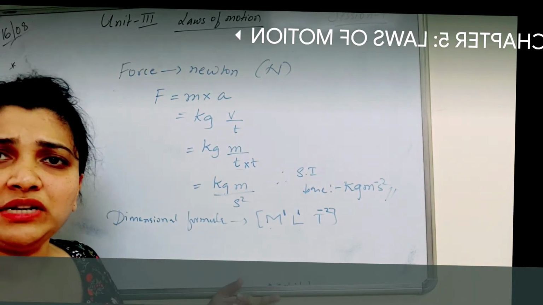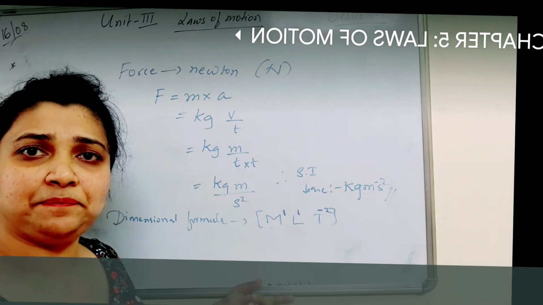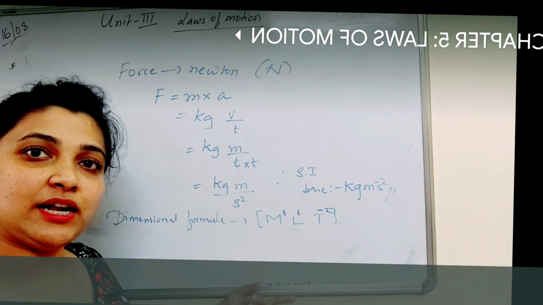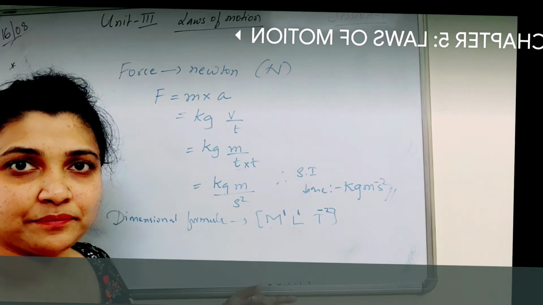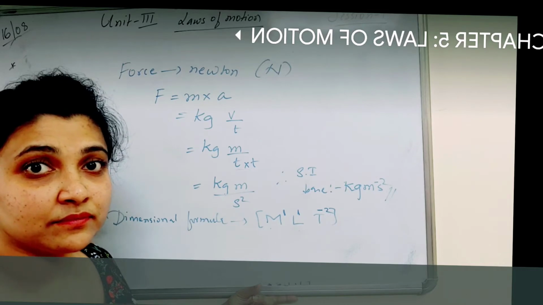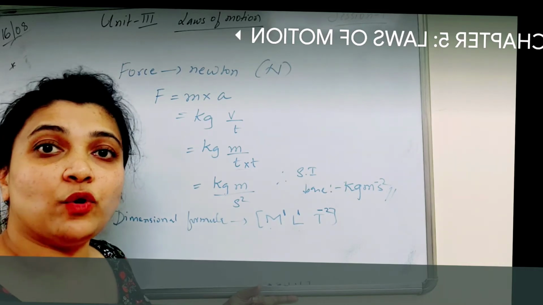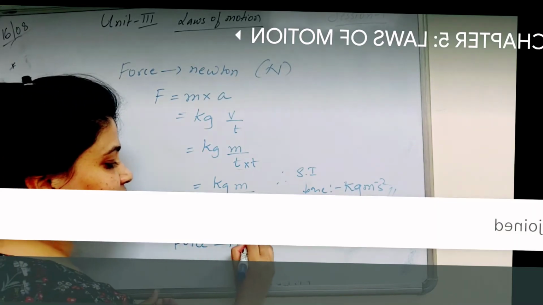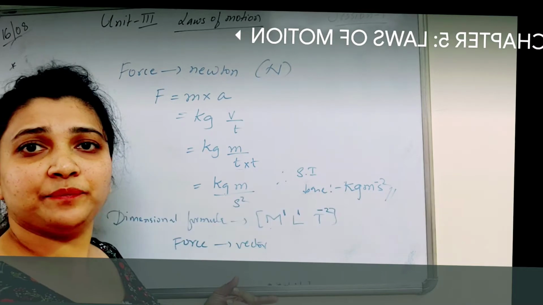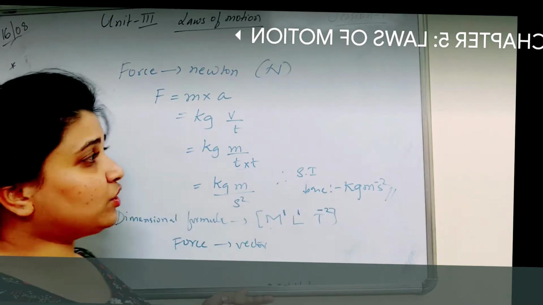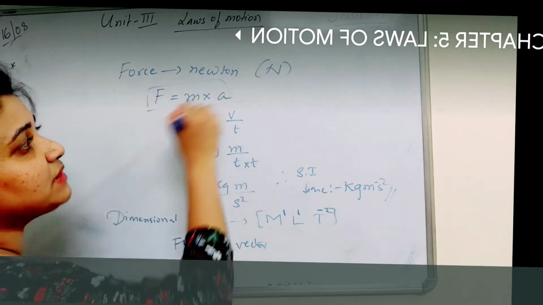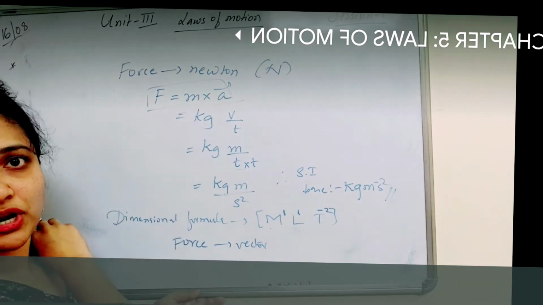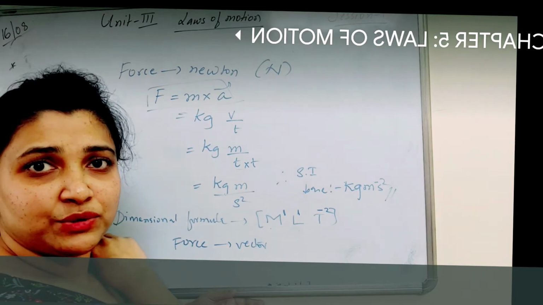And is force a scalar quantity or a vector quantity? Force is a vector quantity. Why is it a vector quantity, children? Because look here. Force is equal to mass into acceleration. Acceleration is a vector quantity, right? It is directly proportional to acceleration. Or momentum. Change in momentum gives rise to acceleration.